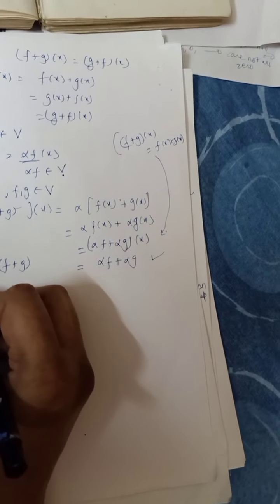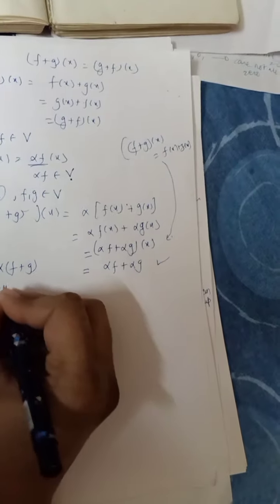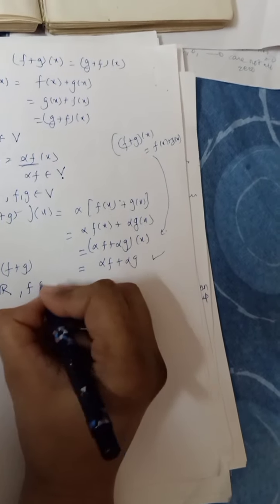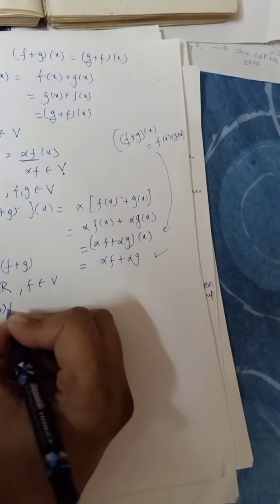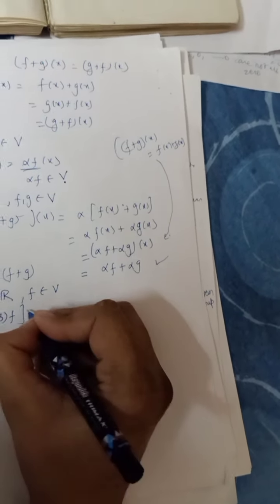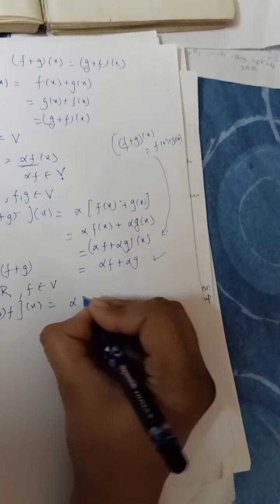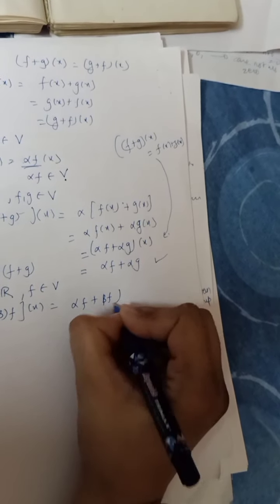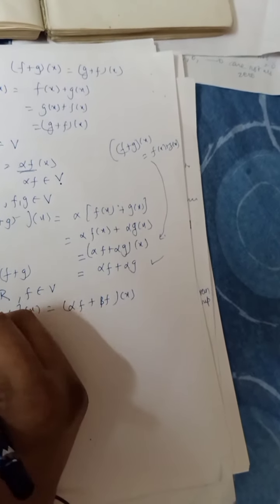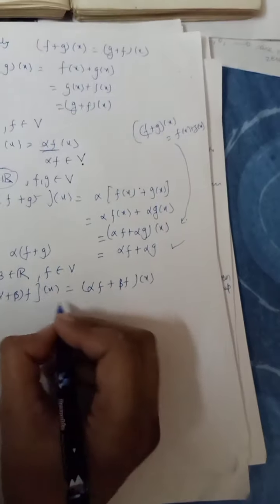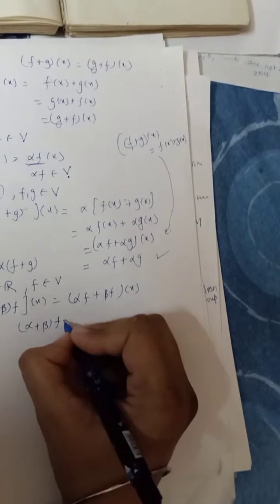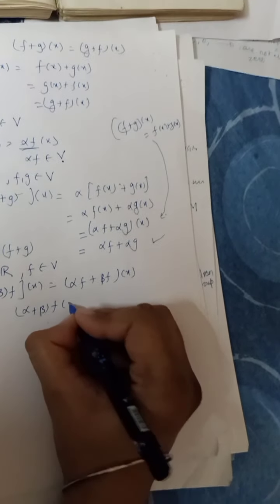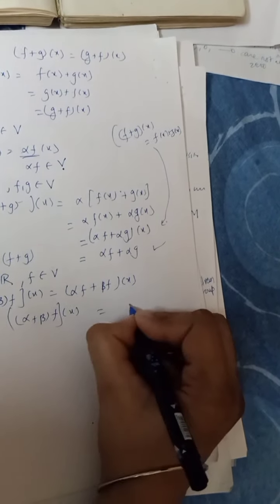What is the next property? For alpha, beta from the field and f from V, we should have (alpha plus beta) f equal to alpha f plus beta f, evaluated at x. This is what we need to prove. I think it is simple. If you can, try to just start from this side. I think you can prove it. Just start, and if it is not okay, then let me know.